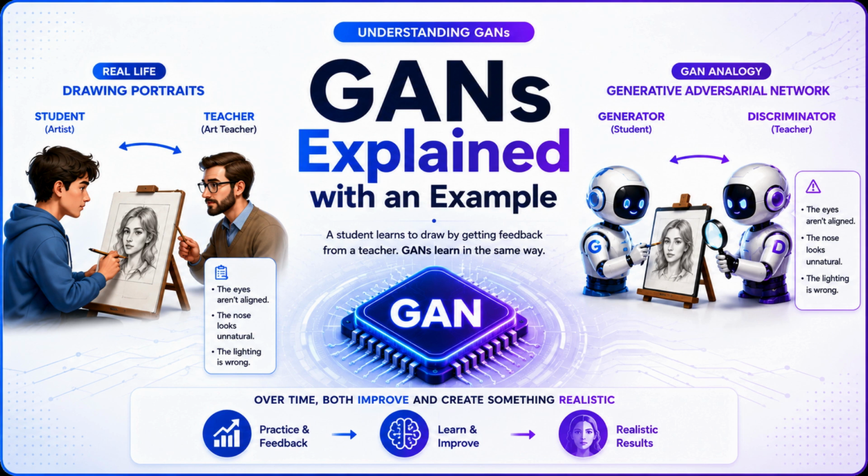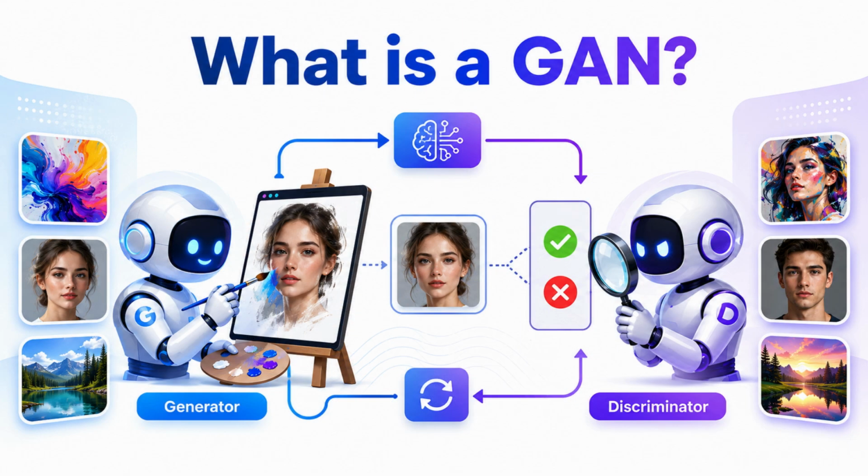Have you ever wondered how AI creates people who don't actually exist, stunning digital artworks, or incredibly realistic images? The technology behind this is called Generative Adversarial Networks, or GAN. Think of it as a competition between two AI models. One tries to create fake images that look real, while the other AI tries to detect whether those images are fake or genuine. As they compete, both become smarter, producing amazingly realistic results.